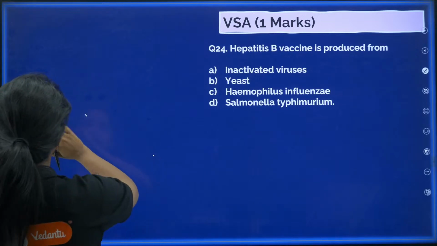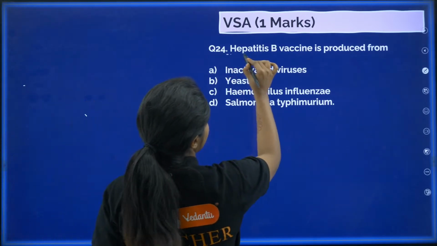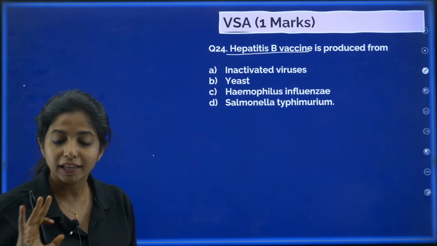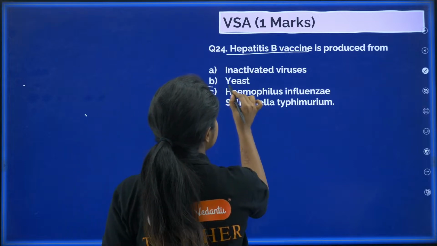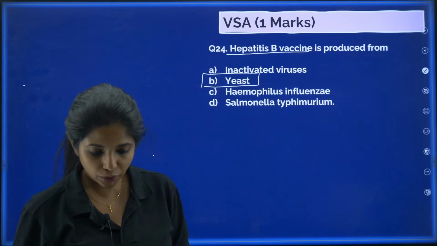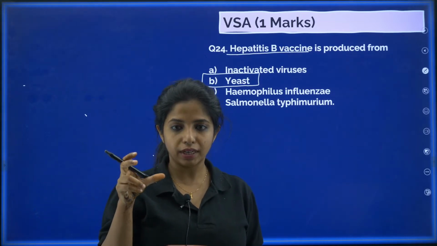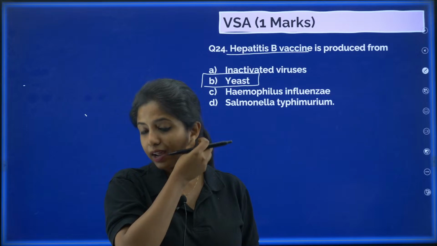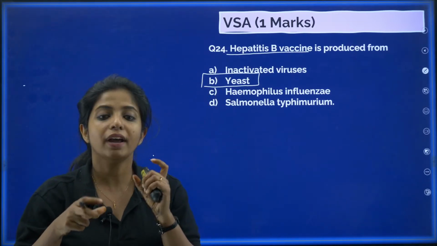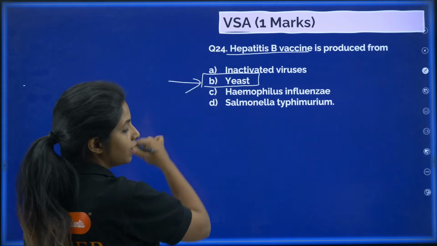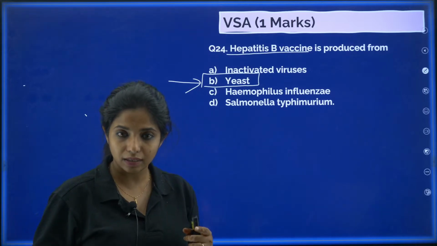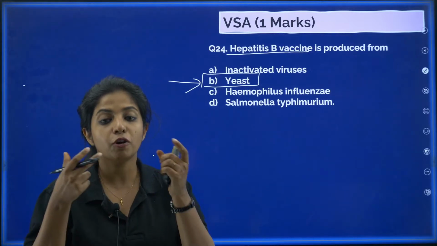Listen to me carefully, okay? Hepatitis B vaccine is not produced by C or D or A. It is produced in yeast, my dear children. So what do you do? Some part of the protein of the hepatitis B virus, the gene coding for that protein is put via a plasmid into the yeast. Now the protein is made by the yeast, many copies of it are taken up, and this protein is later inserted in the form of a vaccine.